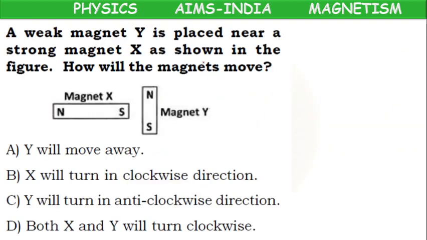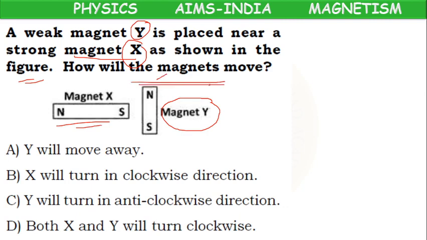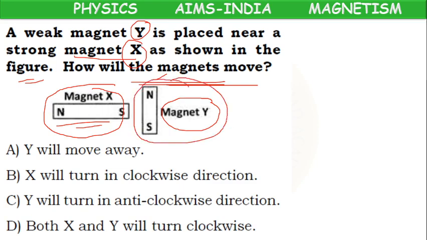Next children. A weak magnet Y is placed near a strong magnet X as shown in the figure. One is placed horizontally, one is placed vertically. Now the question is, how will the magnets move? Magnet X is a strong magnet, magnet Y is a weak magnet.